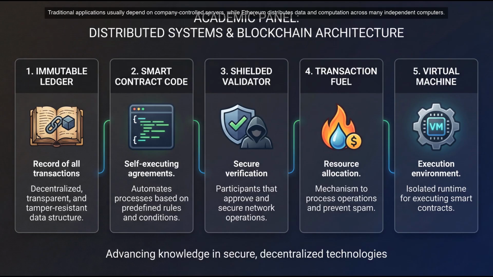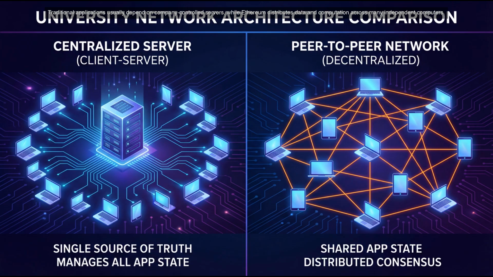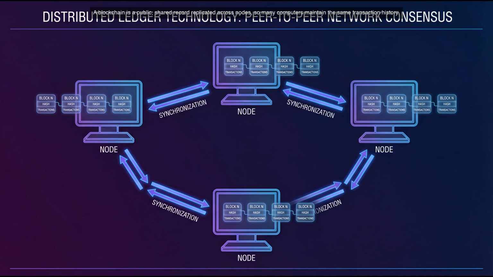Ethereum is a blockchain. A blockchain is a public record shared across many computers called nodes. Each node stores a copy of the network's history. When new transactions happen, the network updates that shared record. On Ethereum, a transaction can do more than move money. It can also trigger code. That is the key idea behind Ethereum. It combines a blockchain with programmable logic. Let that sink in for a moment.